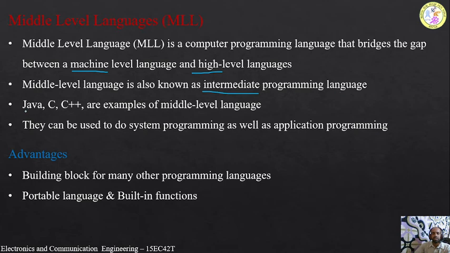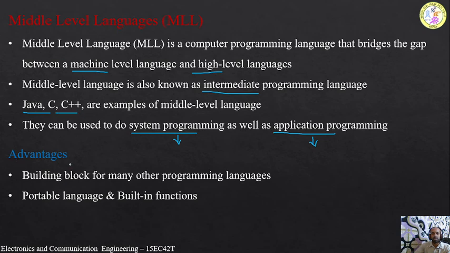So the examples of middle level languages are Java, C, C++. These are some of the examples of the middle level languages. They can be used to do system programming as well as application programming. System programming means operating system, that is called as system programming. We can do operating systems with the help of these middle level language codes, as well as develop application programs. Application programs means, for example, word processor, Excel sheets, or Paint, or any other applications, and these are called as application programs. We can write these application as well as the system programs with the help of the middle level languages.